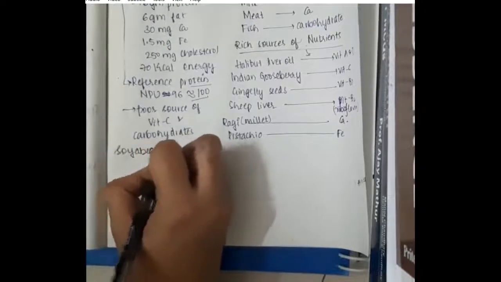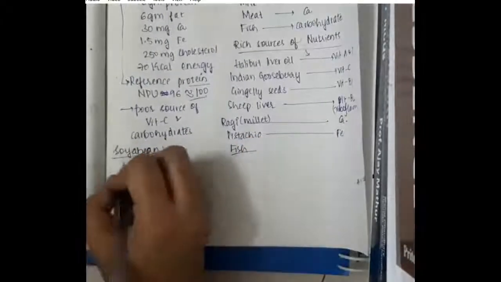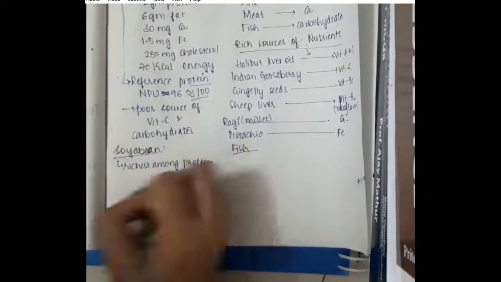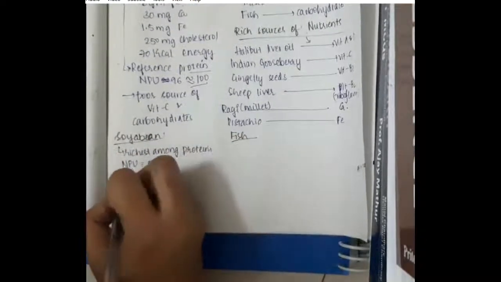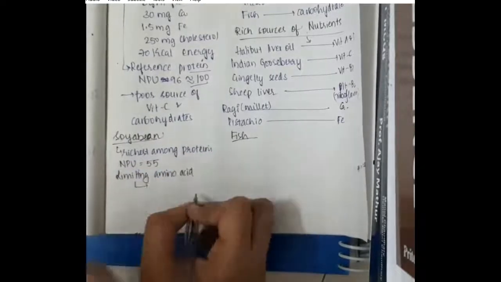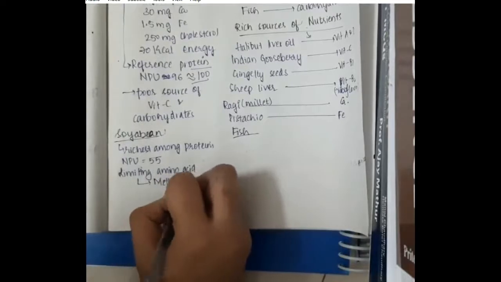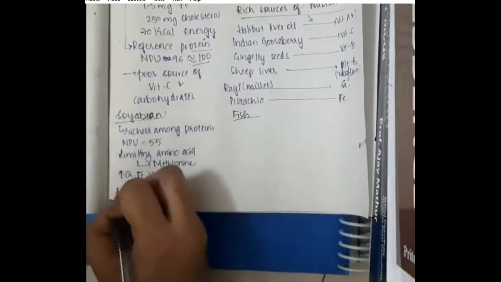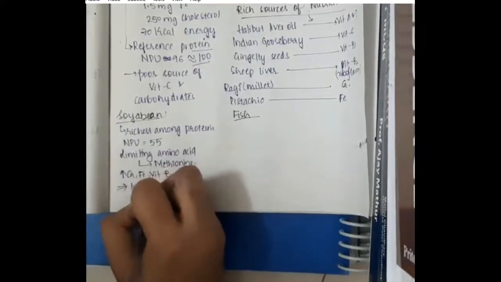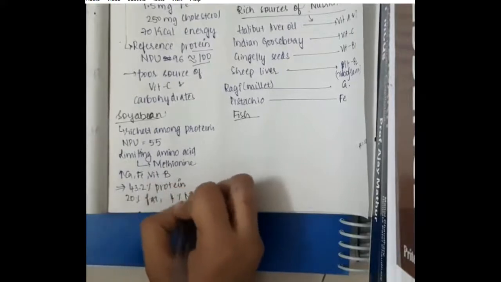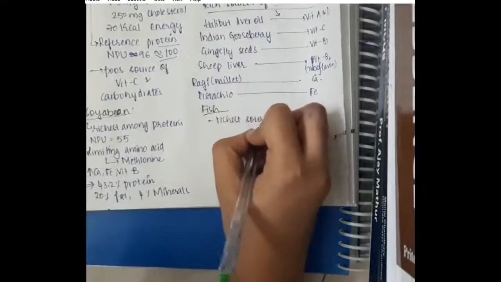Soya bean. Soya bean is the richest among different proteins. It has the richest amino acids. Net protein utilization is 55. The limiting amino acid in soya bean is methionine. Soya bean has an increased amount of calcium, iron and vitamin B. Soya bean has 43.2% proteins, 20% fat and 4% minerals.